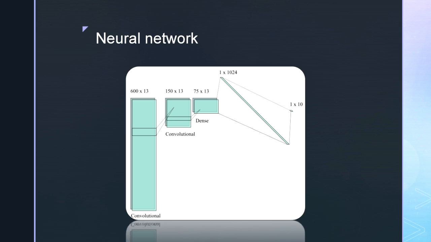The proposed architecture consists of two convolutional layers, followed by a dense layer, a 1024-dimensional layer, and finally the output layer with the probabilities for the song belonging to each of the previous 10 genres. This architecture is based on the one used in Sander Dieleman's recommending music on Spotify with deep learning, removing one of the convolutional layers to try and get a faster output without worsening the results. The input layer takes a 600 by 13 array of data, which corresponds to the 600 time slots and 13 frequencies.